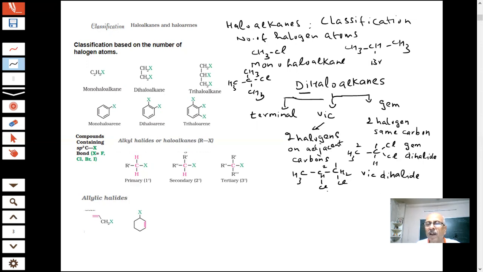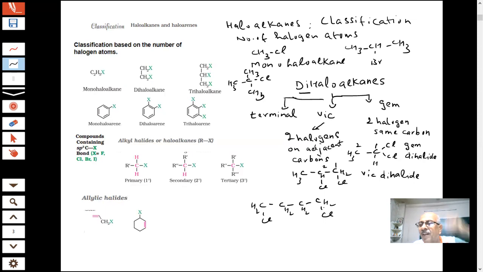What do you mean by terminal, students? For example, if you have this compound and I attach chlorine here, what is the story? CH2, CH2. So these are terminal carbons, student. You can see the two halogens are attached to the terminal carbons.